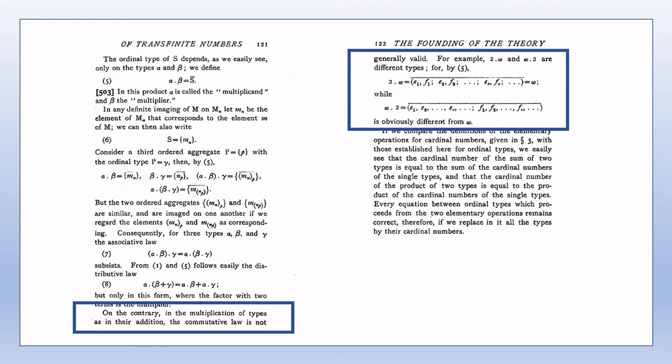As with addition though, multiplication of ordinal types is not commutative in general. Again, we always have to be conscious of this when doing any ordinal arithmetic. A simple example shows that multiplication of ordinal types is not commutative in general.